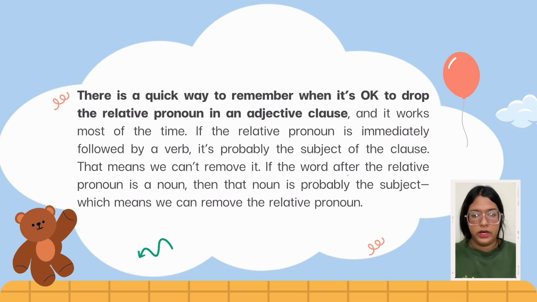That is a quick way to remember when it's okay to drop the relative pronoun. In an adjective clause, it works most of the time: if the relative pronoun is immediately followed by a verb, it's probably the subject of the clause. That means we cannot remove it. If the word after the relative pronoun is a noun, then that noun is probably the subject, which means we can remove the relative pronoun.